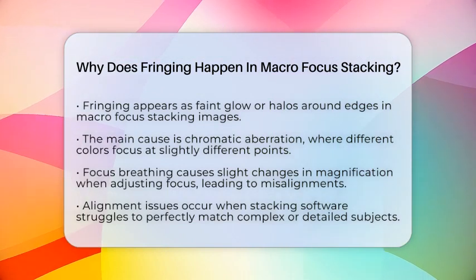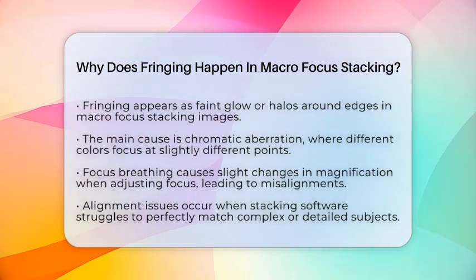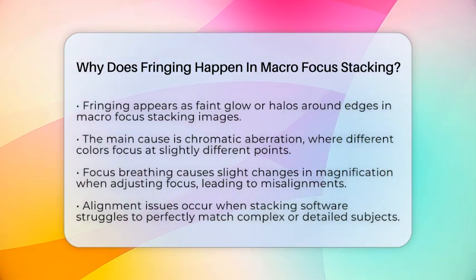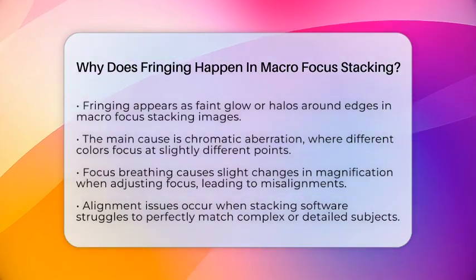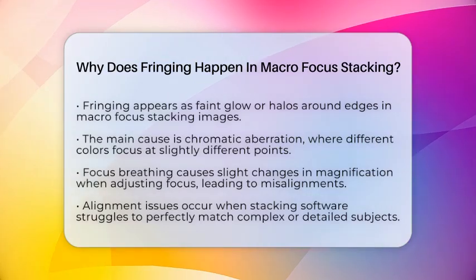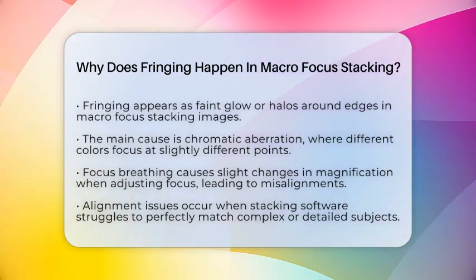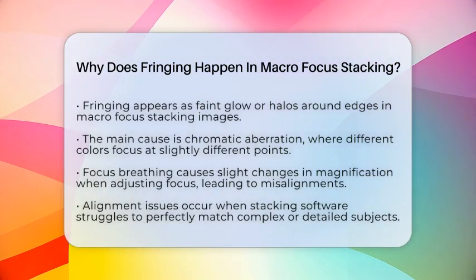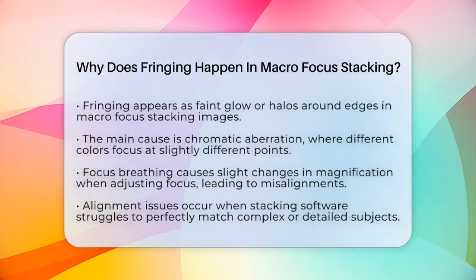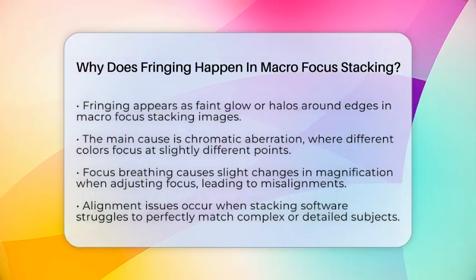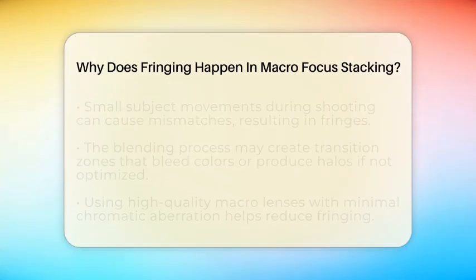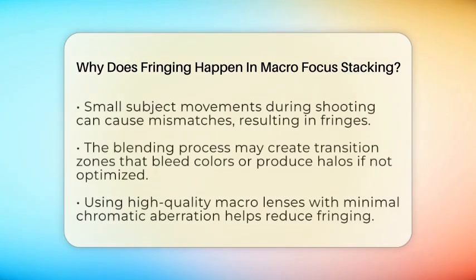This happens because of how the images are combined and the limitations of your camera gear. In macro photography, lenses often have a problem called chromatic aberration. This means different colors of light do not focus at exactly the same point. When stacking images, these tiny color shifts become more obvious, especially at sharp edges. Think of it like a rainbow halo around the edges of your subject.